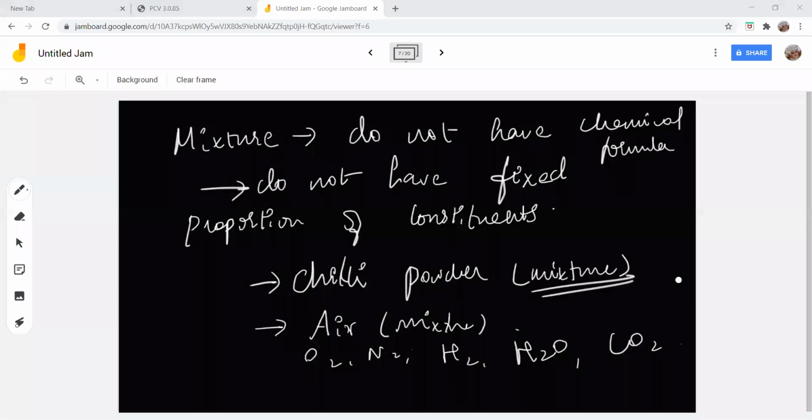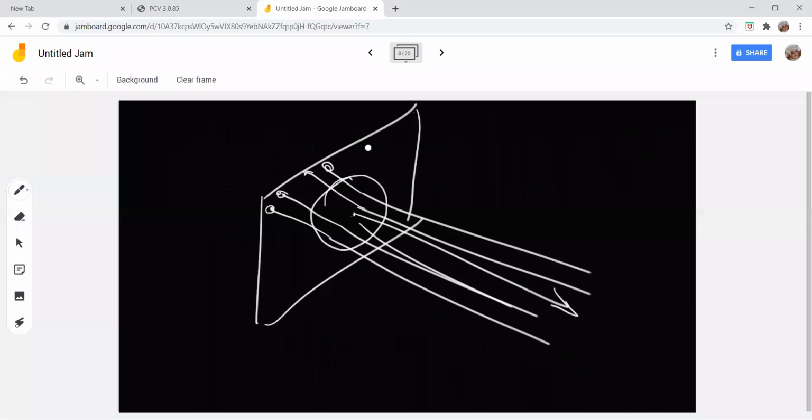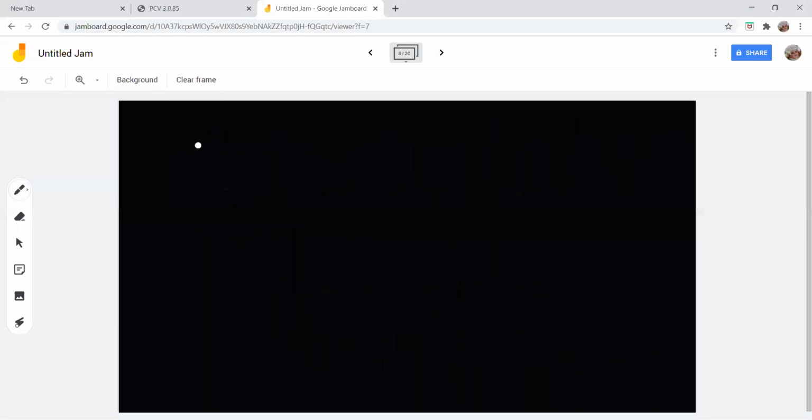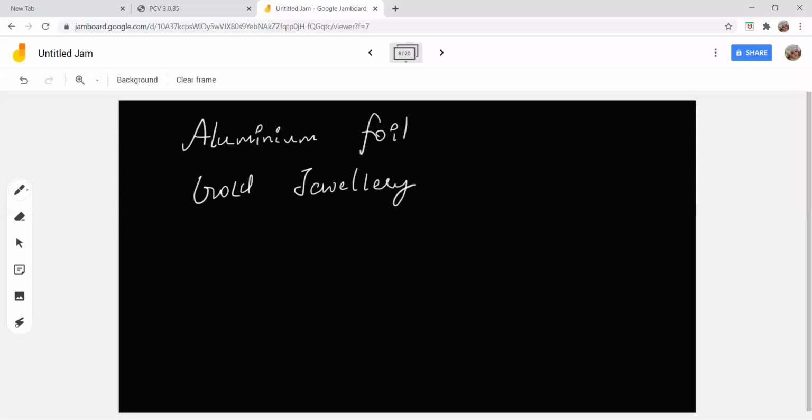Now, the next thing that we are going to see is I'm going to give you some substances, and you are going to tell me whether each is an element, compound, or a mixture. Aluminum foil. Gold jewelry.